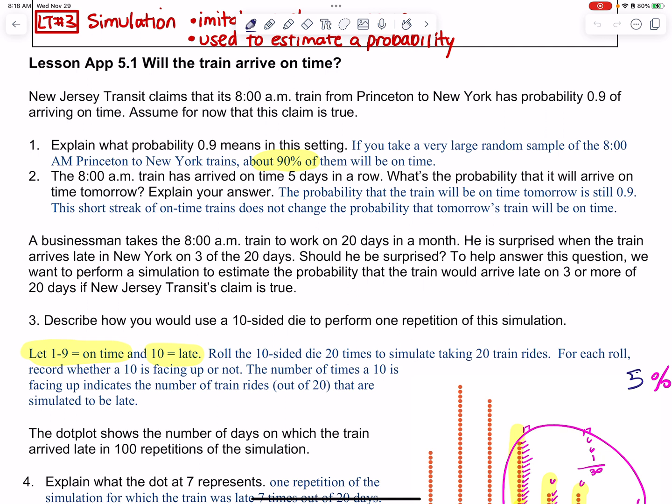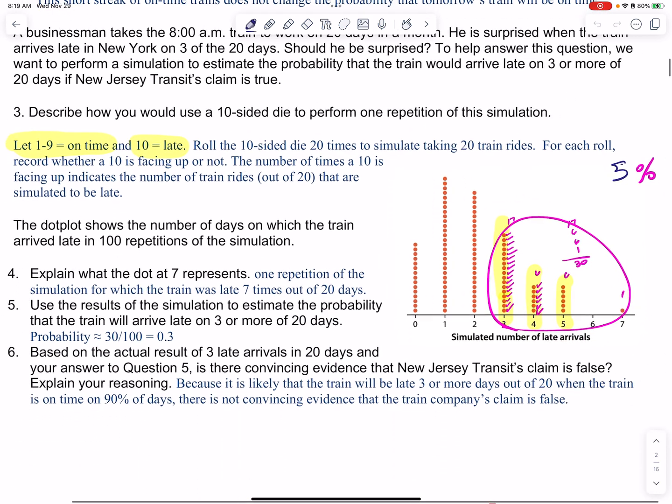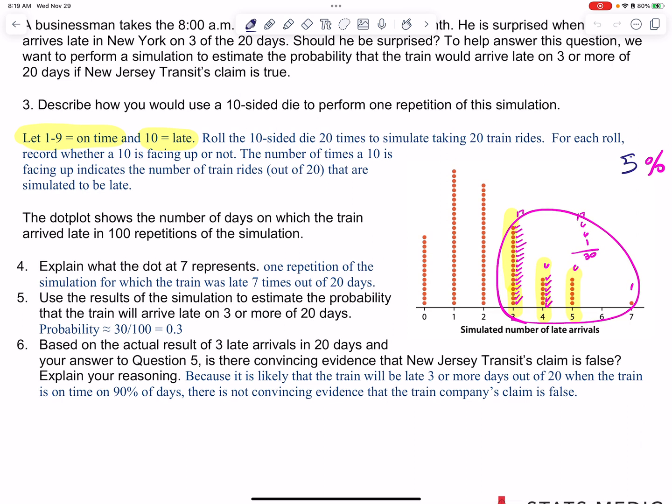And then number 3 gives me a scenario, and it asks, how would I describe this with a 10-sided die? Well, we're using the 90% probability of being on time. So sides 1 to 9 could be on time, and side 10 be late. You're going to roll it 20 times, taking 20 train rides. Each roll, record whether 10 is facing up or not. If 10 is up, then that's late, and if 1 through 9 is up, then that's on time. Then you're going to record the number of times that you roll a 10. So this dot plot that you're given represents 100 simulations.